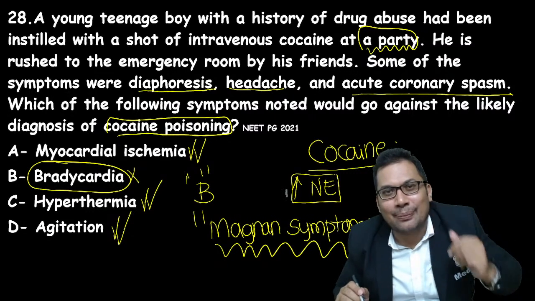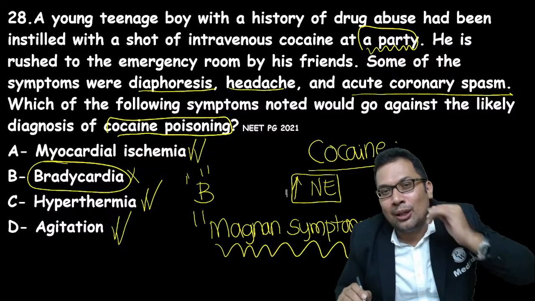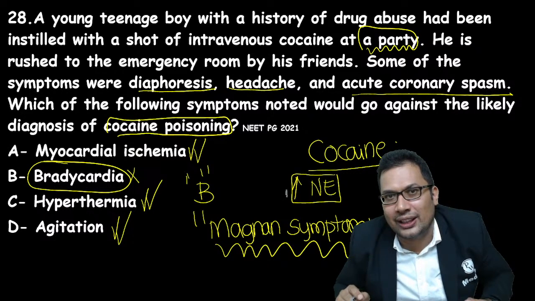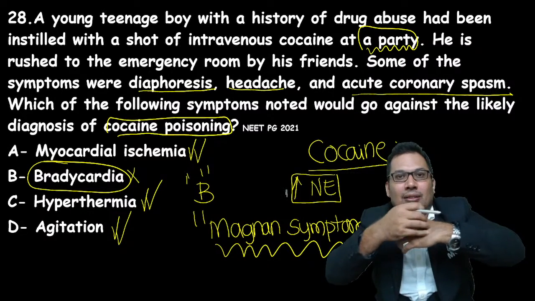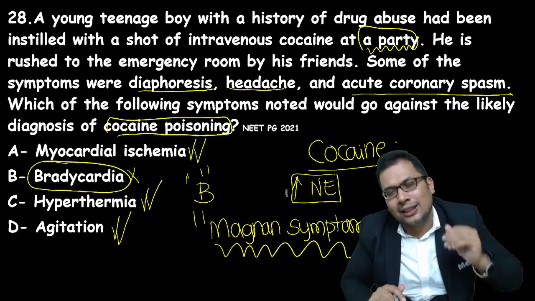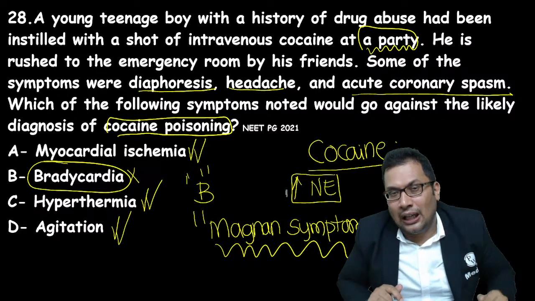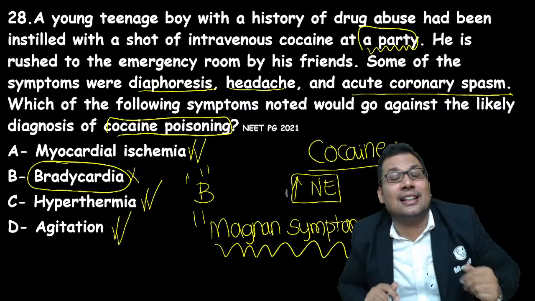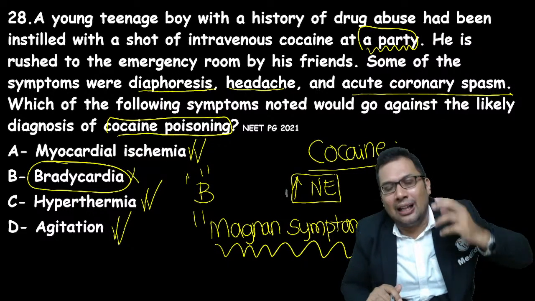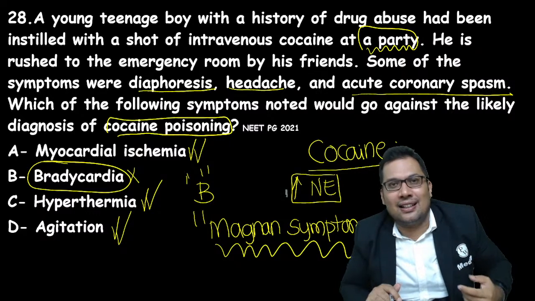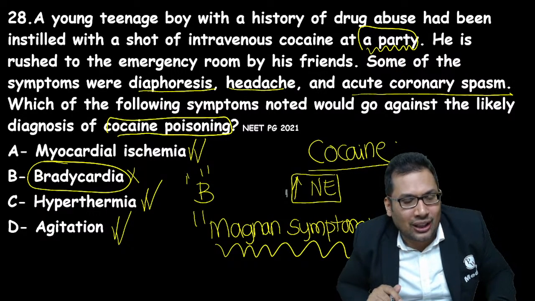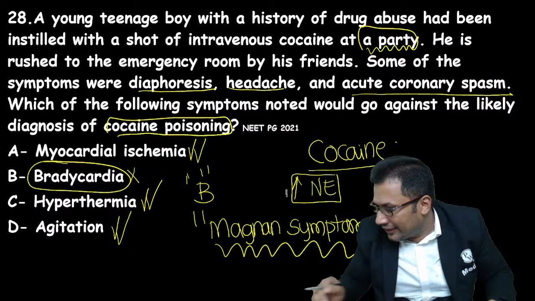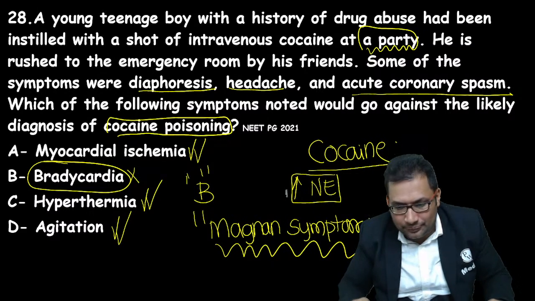You will get scratch marks. So when an FMG exam question is asked, multiple scratch marks are seen over the body, the patient died due to some poisoning, what is the poisoning? Cocaine. Remember scratch marks. Okay, good. So Magnan symptom is a tactile hallucination, also known as formication. The patient feels that insects are crawling under his skin. There will be multiple scratch marks, known as Magnan symptom, seen in cocaine poisoning. Insect crawling. Very important question.